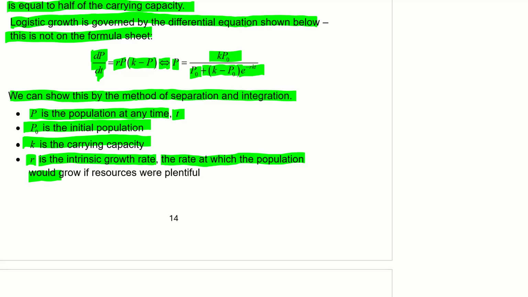P is the population at any time t. P₀ is the initial population. K is the carrying capacity. R is the intrinsic growth rate, the rate at which the population would grow if resources were plentiful. In other words, R is associated with an exponential growth rate.